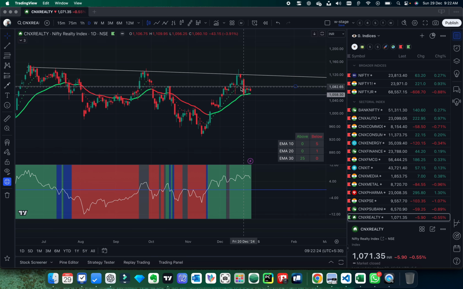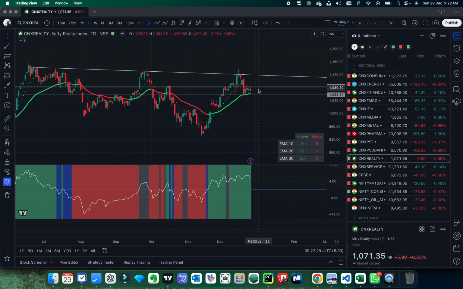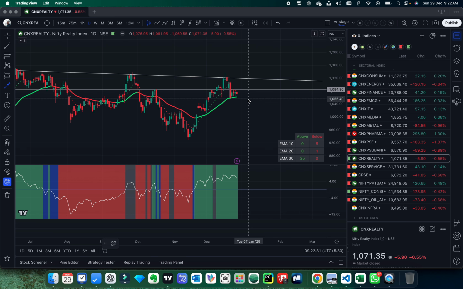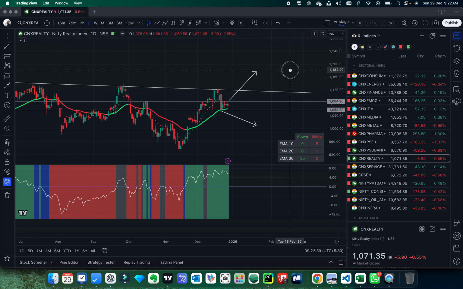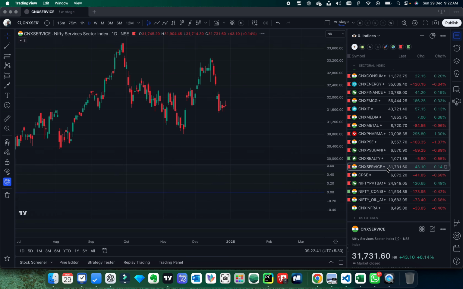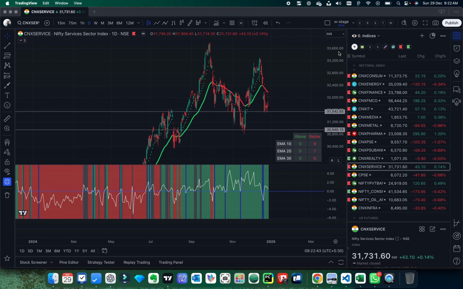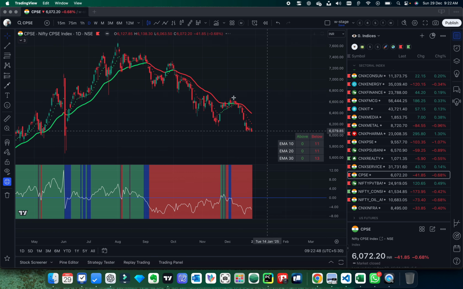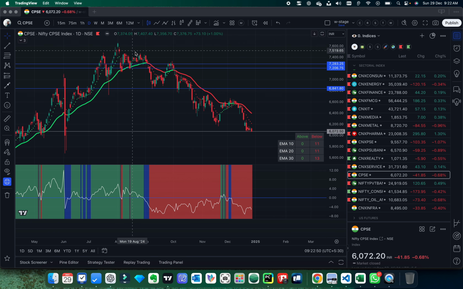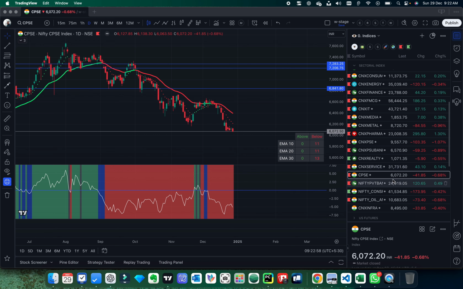So now it's trading in the range, so it has to break out above or below in order to start trading. Either it will be on a downtrend or it will be on an uptrend side. Service sector again on a support and trading down in a downtrend. CPSE again a very huge downtrend. It's a big downtrend and on a support level.